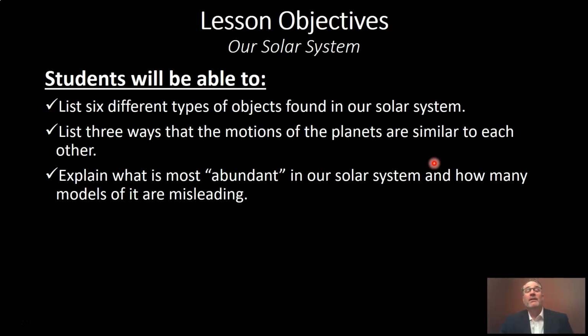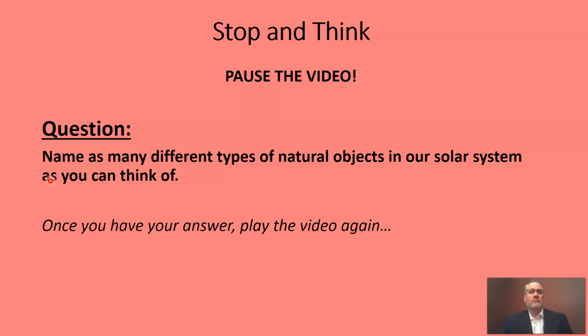So, a fairly short lesson today, but let's take a look at our objectives. By the end of this video, you should be able to list 6 different types of objects that are found in our solar system. In addition, you should be able to list 3 ways that the motions of the planets are similar to one another. And finally, I need you to be able to explain what the most abundant thing is in our solar system, and hopefully explain how many models of our solar system are misleading. Let's jump right in.